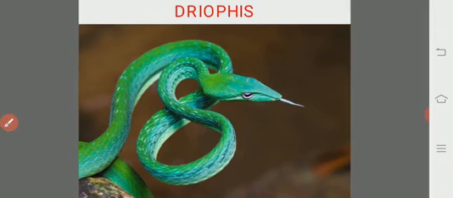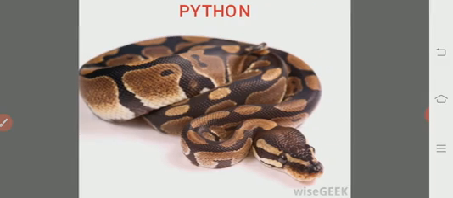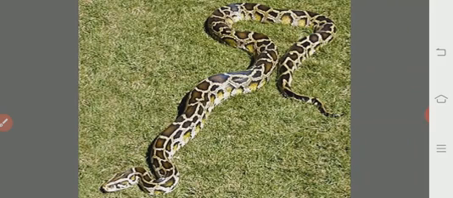And this is Dryophis, which usually lives on the trees. It is also non-poisonous. The largest non-poisonous snake is the Python reticulatus, the python. It is not at all poisonous. It follows the organism, and kills it by surrounding the organism, and due to suffocation, due to improper respiration, the organism may die off. So this is the largest python.